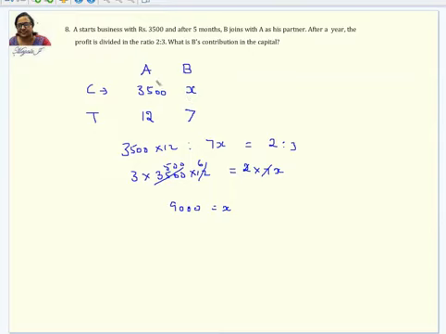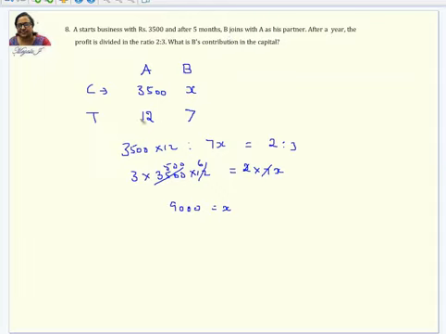So for A and B, we are going to see the capital as well as the time for which they are contributing. So here A has put 3,500 in the business. He is investing so much. B is investing X because it is not known. We have to find out that. After 5 months, B joins. So that means we are going to see after a year.